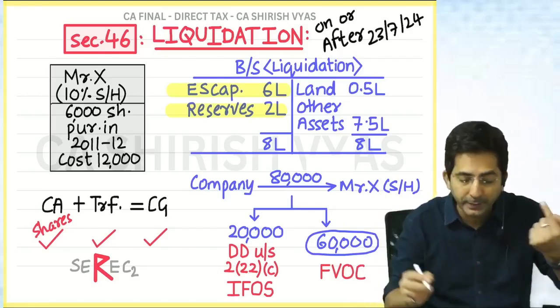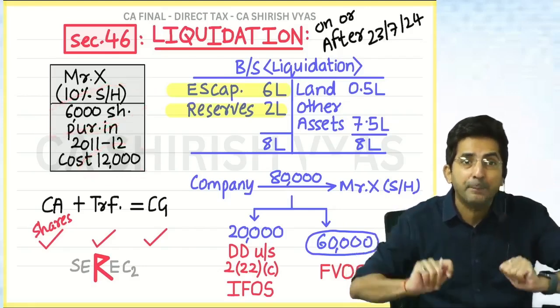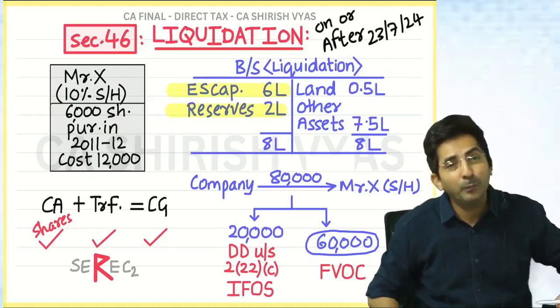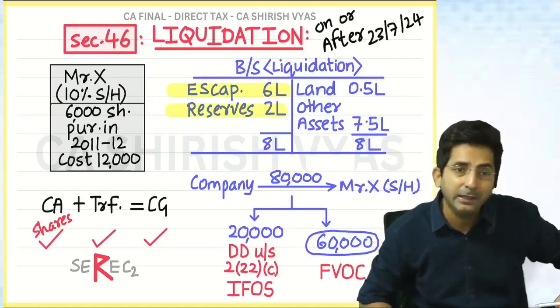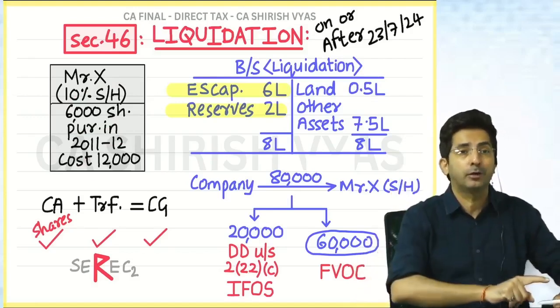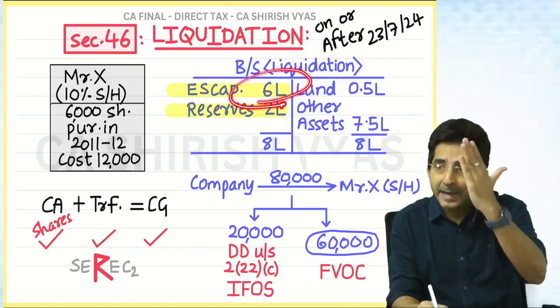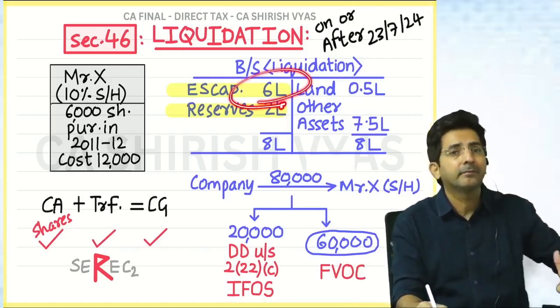Understood why I am saying 2 rupees? 6,000 into 2 is 12,000. But when liquidation happened, the company will not say you purchased the shares for 2 rupees, so I will give you 2 rupees. No, the company has to give the face value to the shareholder. And based on face value, he is getting 60,000. That is how he is making a gain.